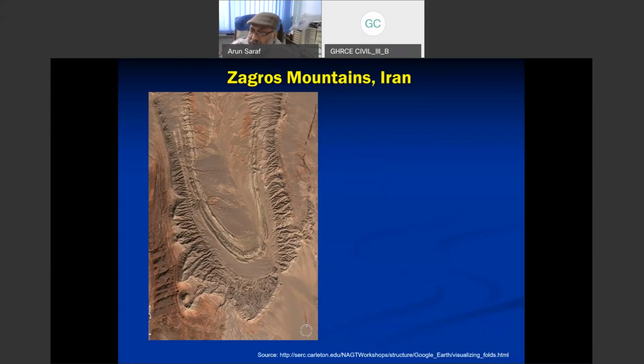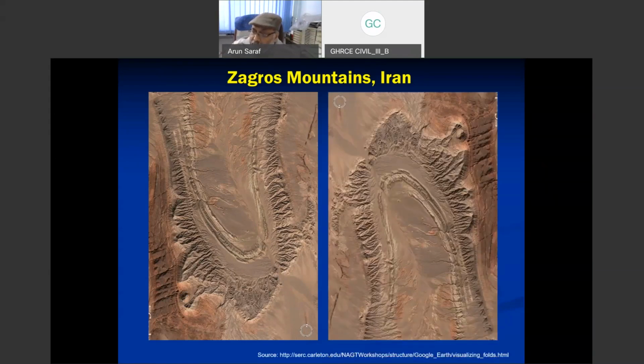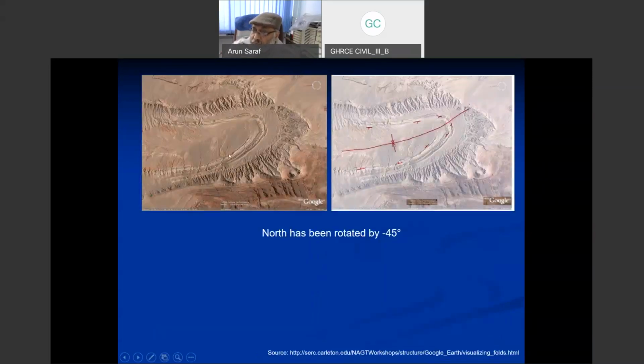But if I rotate this image by 180 degrees, now it is in correct perception, and I will make correct interpretations. This is what has been done here. That image is suffering from FTPP, but this left one is now not suffering from FTPP, so I am making correct interpretations. So north here has been rotated to get rid of FTPP.